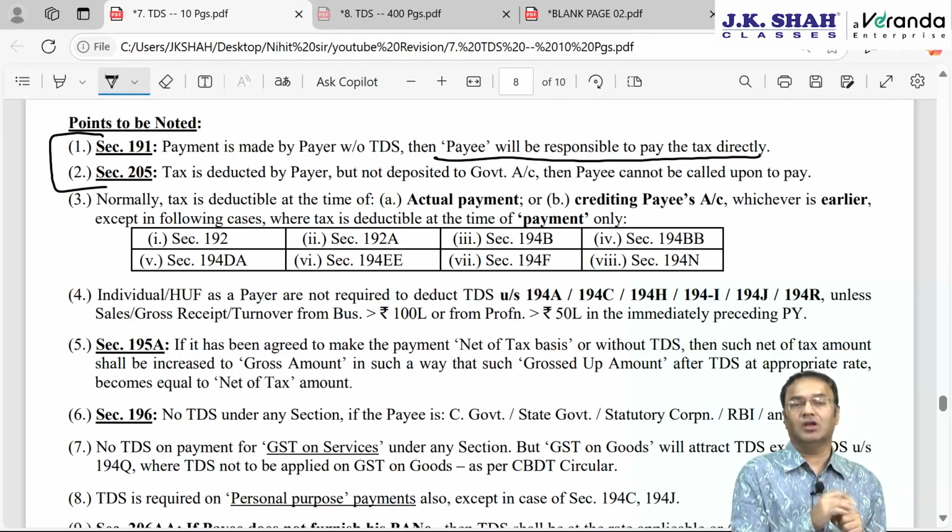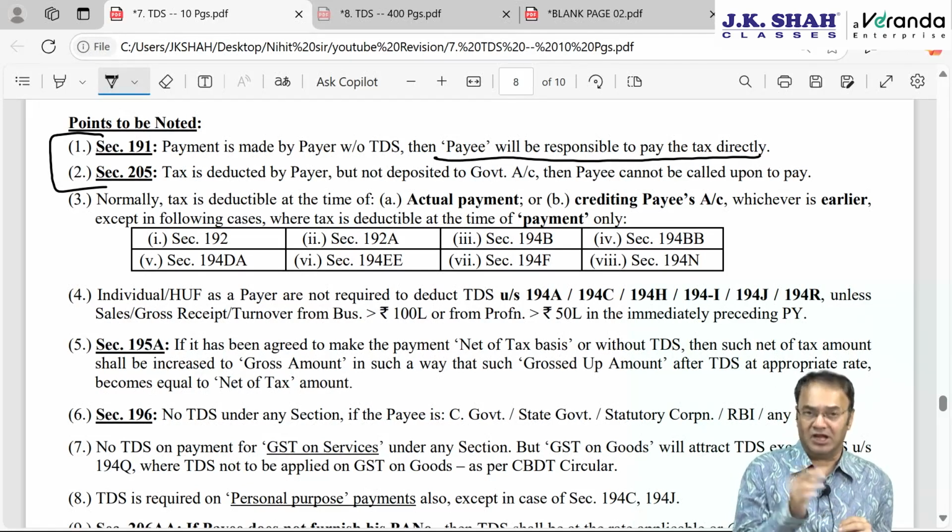Why? Because 10 lakh rupees, for example, is the amount involved. 1 lakh rupees should have been TDS. JK Shah classes should have paid me 9 lakh rupees, but they ended up paying me 10 lakh rupees. The moment they decide to pay me, or the moment they credit my account with 10 lakh rupees, out of that 1 lakh becomes the government's property instantly.